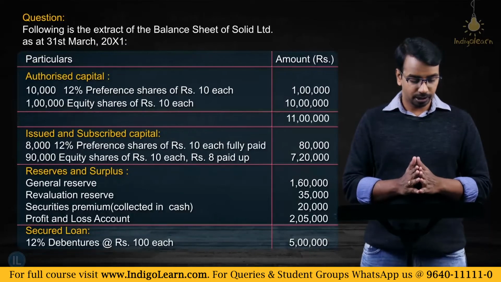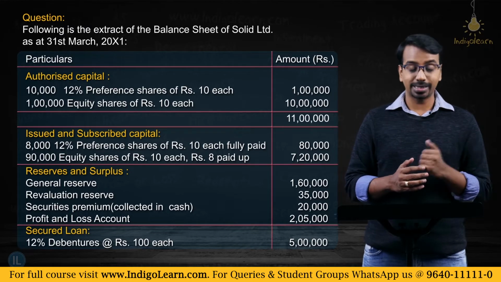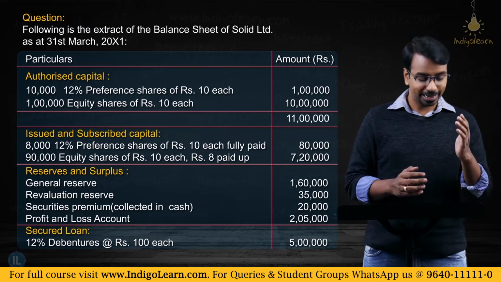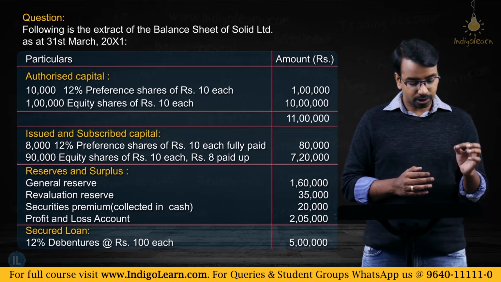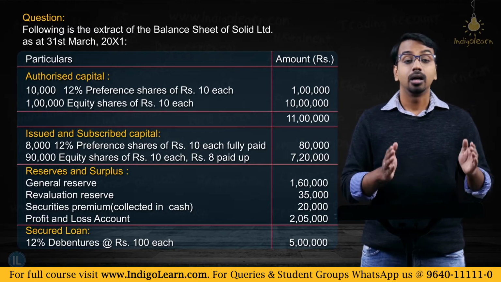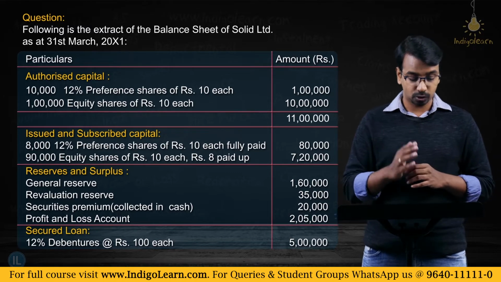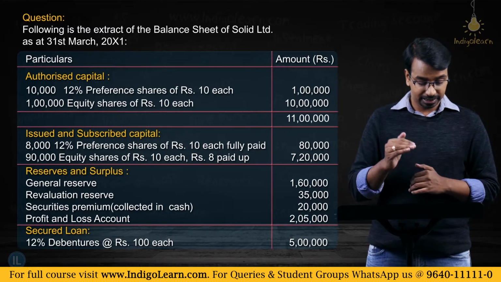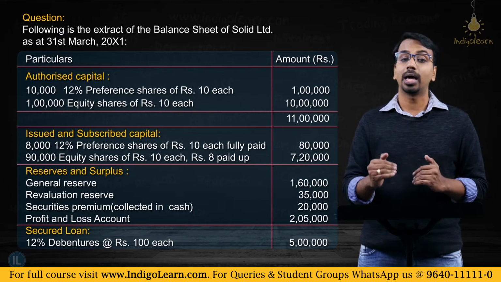Following is the extract of the balance sheet of Solid Limited as at 31st March of year 1. Authorized capital: 10,000 12% preference shares of 10 each and 1 lakh equity shares of 10 each. Issued and subscribed capital: 8,000 12% preference shares of 10 each fully paid up, that comes to 80,000, and 90,000 equity shares of rupees 10 each, 8 paid up, comes to 7,20,000. Reserves and surplus: general reserve, revaluation reserve, securities premium collected in cash, and profit and loss account, 2,05,000.